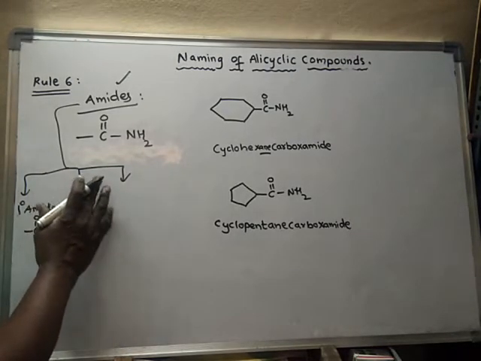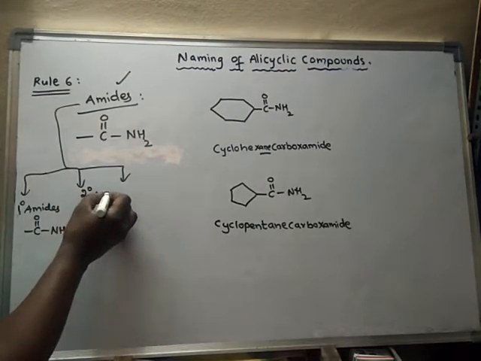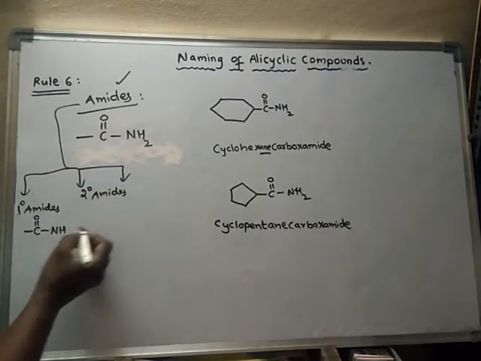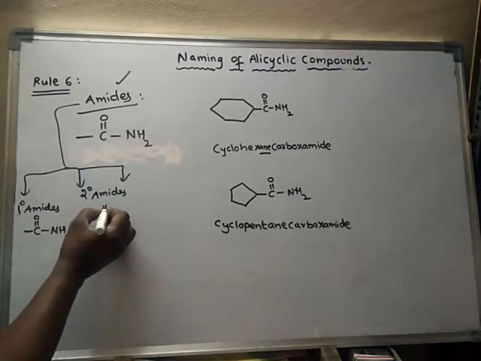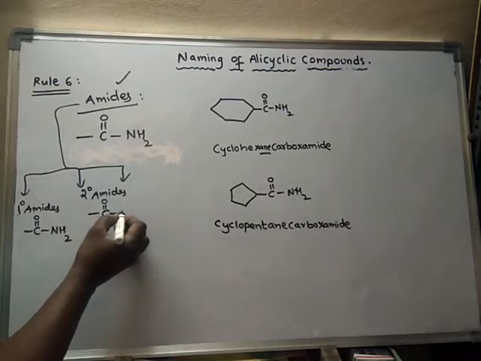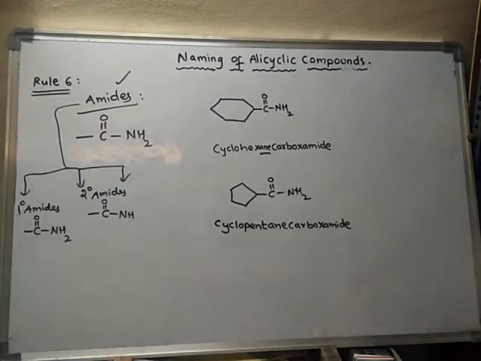What are secondary amides then? The other one is secondary amides. It will be like this. This nitrogen is attached to only one hydrogen. Only one hydrogen is present on the nitrogen.